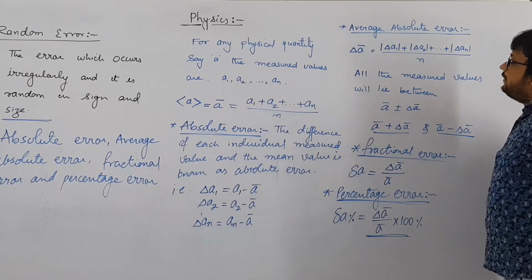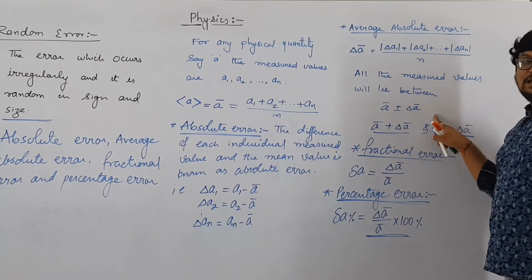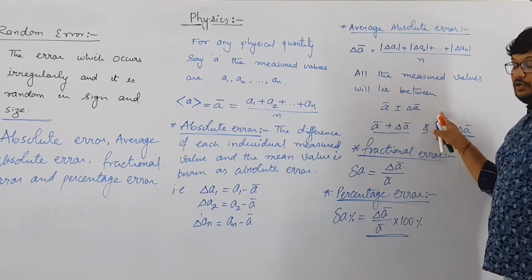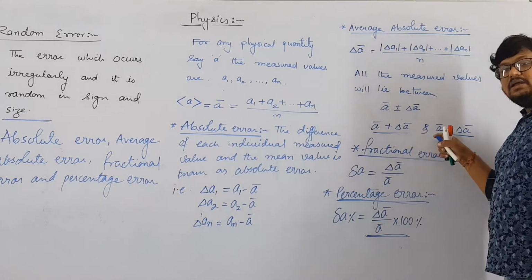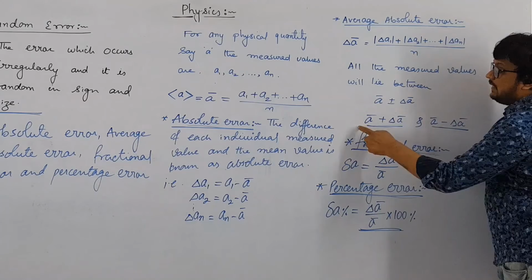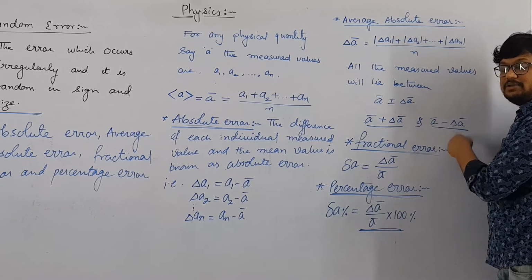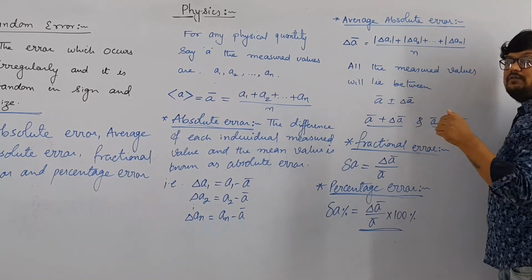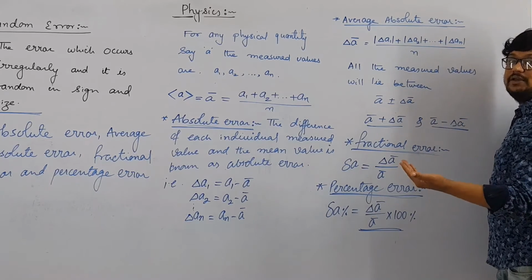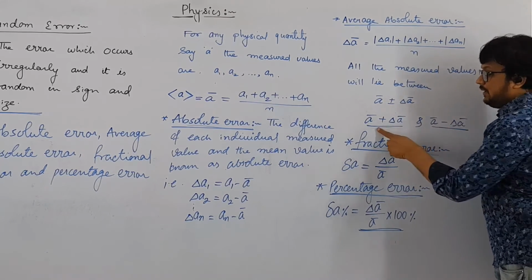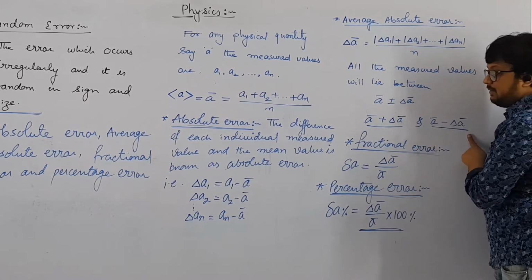Now all the measured values will lie between A bar plus delta A bar and A bar minus delta A bar. All our individual readings will lie between these two. Whatever physical quantity we have measured, the measured values will lie between A bar plus delta A bar and A bar minus delta A bar.